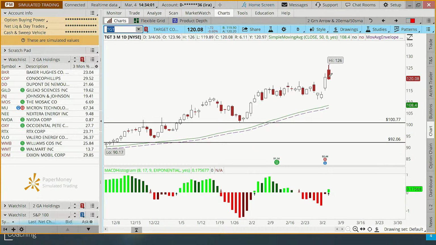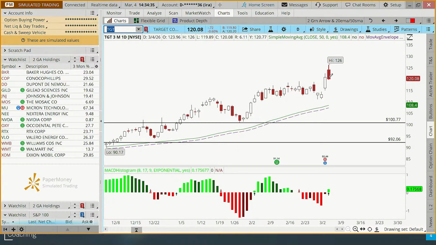So let's go through the mechanics on this. In order to buy a stock, we have some things that we like to know. We're pretending that our portfolio is like $10,000 and we're investing up to 5% of our portfolio in any one stock position. So we can invest about $500 in any one trade. Today the stock closed at 120.08. So if I wanted to invest up to $500, I could go about 4 shares, right? It'd be $480.